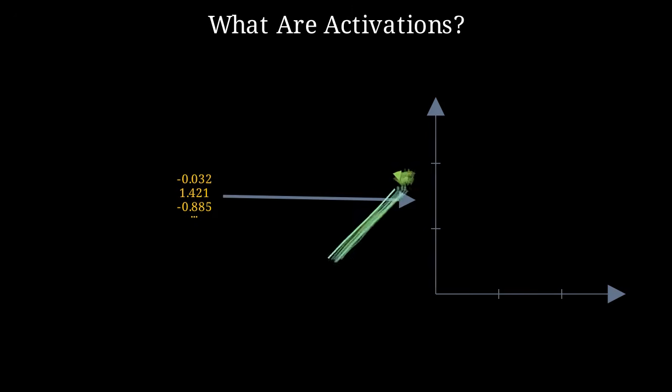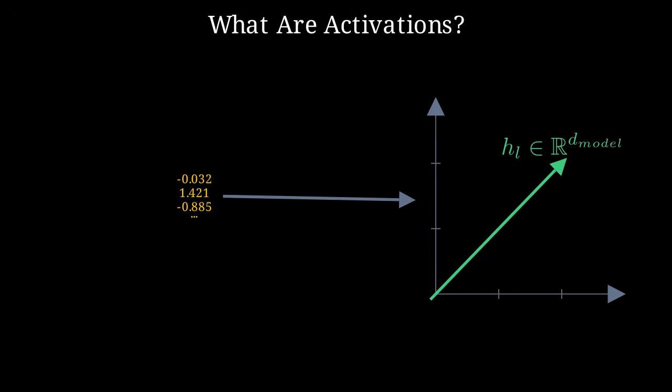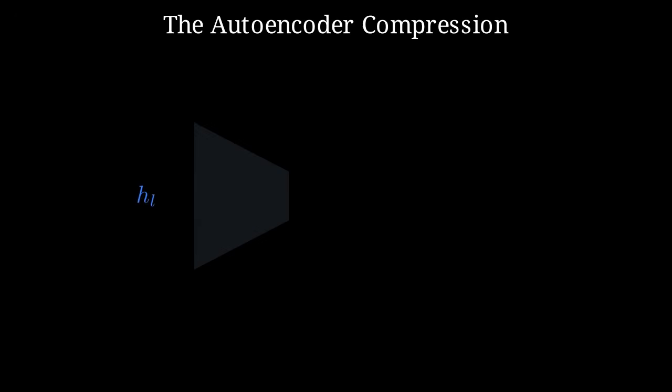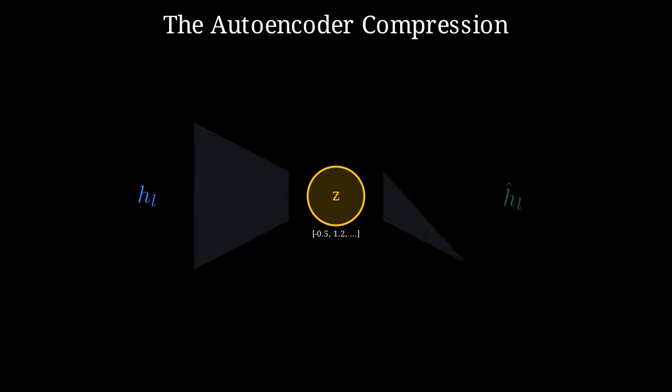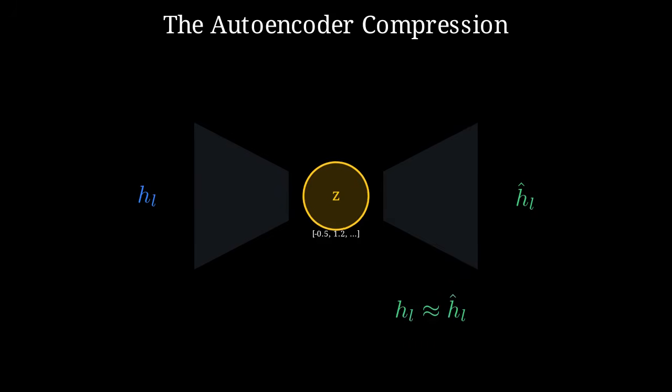Mathematically, these activations are just points in a high-dimensional vector space. To decode this geometry, we need a bridge that maps these abstract numbers back into human concepts. This is where the autoencoder comes in. Traditionally, these models compress data through a narrow bottleneck to find a simplified representation. If we can reconstruct the original activation from this bottleneck, we prove it captured the core intent.